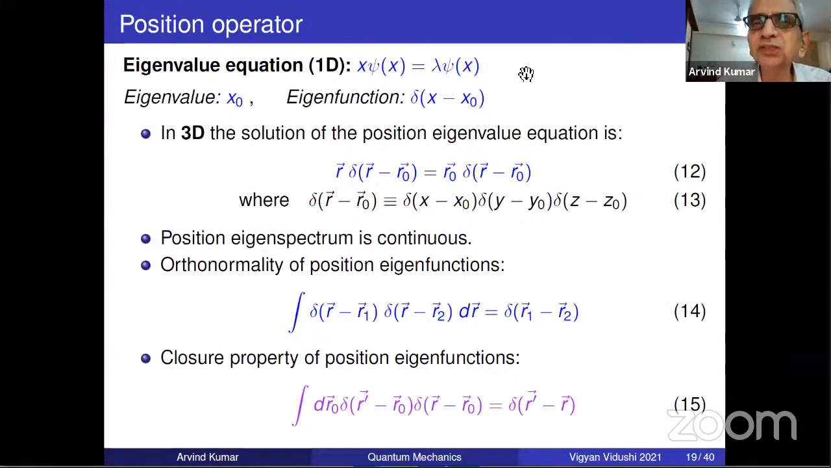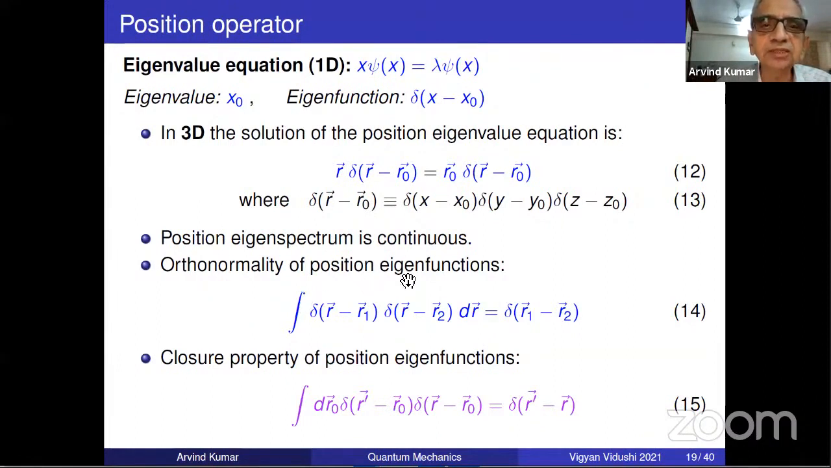Delta function usually should not be used just standalone. It should be used in an integration. But with all those reservations, the answer is this, that for 3-dimensional R, it will be a 3-dimensional delta function. R will give you R naught times this. R is the operator. This is the eigenfunction. This is the eigenvalue. Operator, something, eigenvalue times that same thing. So this is an eigenvalue equation of the position operator.